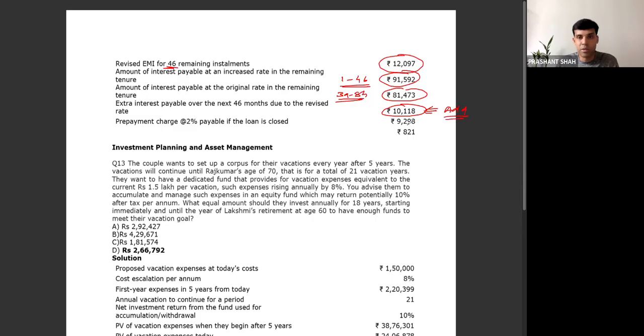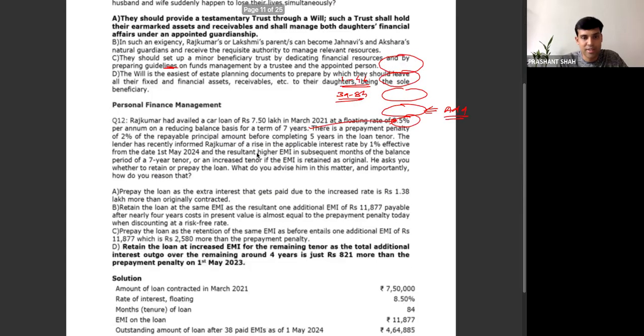And we had a balance amount on the previous page, and we had the 2% prepayment penalty. So this is the penalty. How much would you save over a period of 46 months? That is 821 rupees only. So no major savings in this particular question.